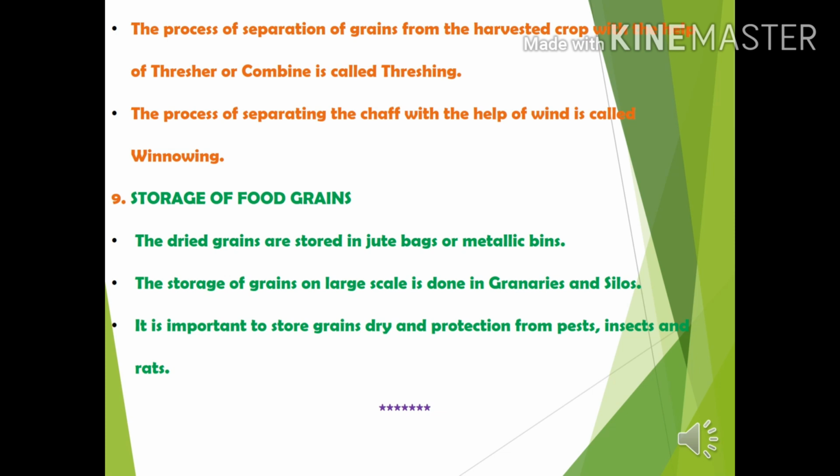Silos, it is a type of storage inbuilt mechanism where we are replacing all the oxygen content by using nitrogen and avoiding microbial growth, and even we are giving the solution of pesticides with the help of this inbuilt mechanism. It is very important to store grains dry and protect from pests, insects and rats.